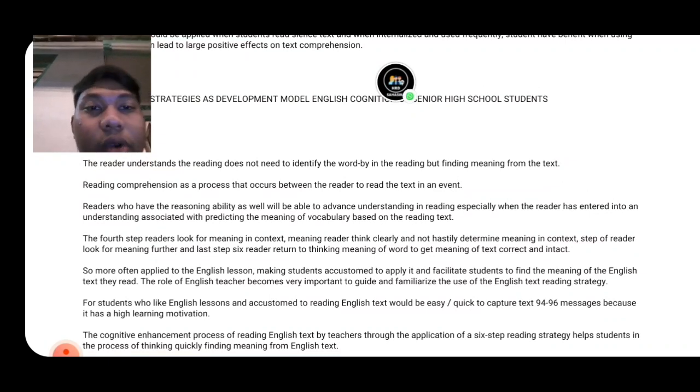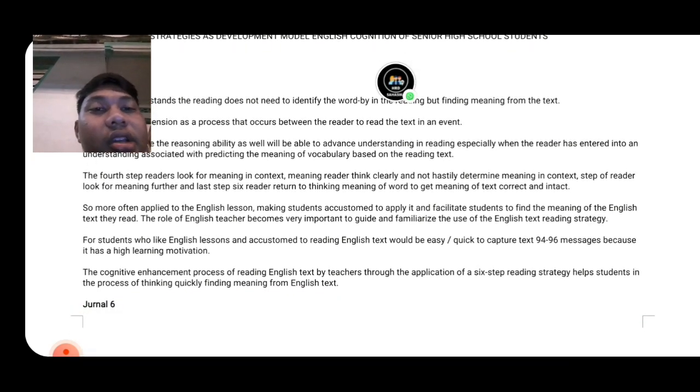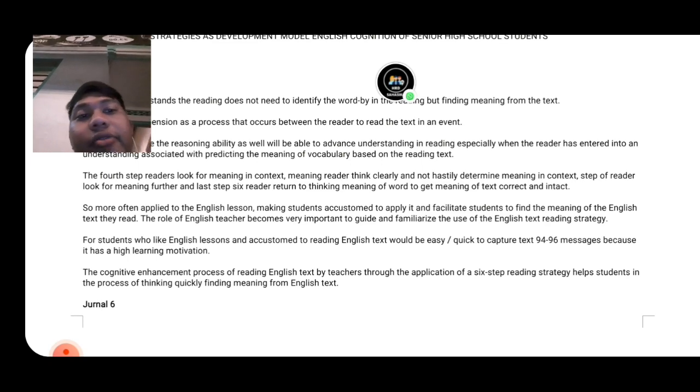In a short summary, for students who like English lessons and are accustomed to reading English text, it would be easy or quick to capture the text in 94 until 96 minutes because they have a high learning motivation. And the last, the cognitive enhancement process of reading English text by the teacher through the application of a six-step reading strategy helps students in the process of thinking quickly, finding meaning from English text.